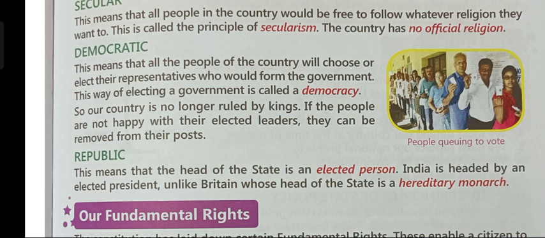So, children, hereditary monarch means king. When a state is ruled by a king or a queen, that is known as monarchy. So, Britain has a monarchy form of government where the king is the head of the state.